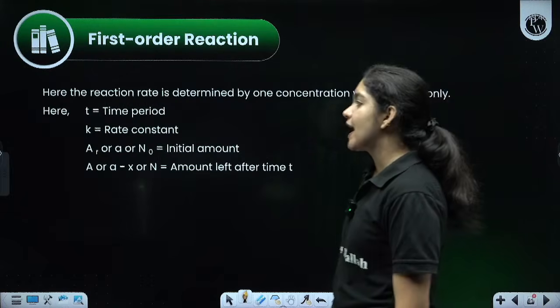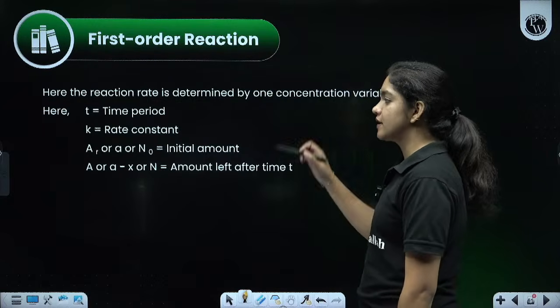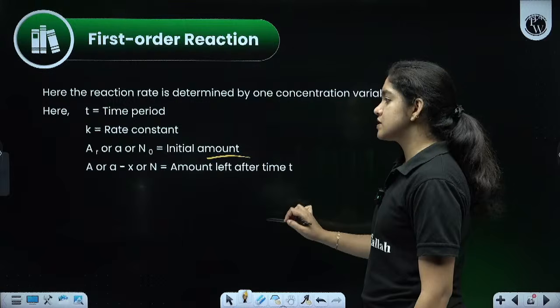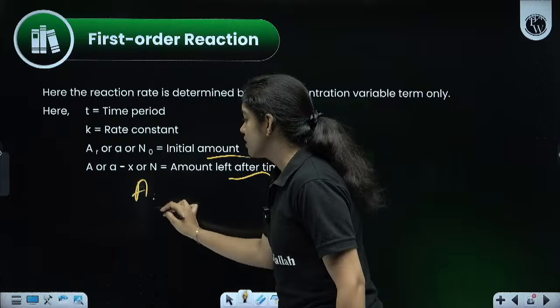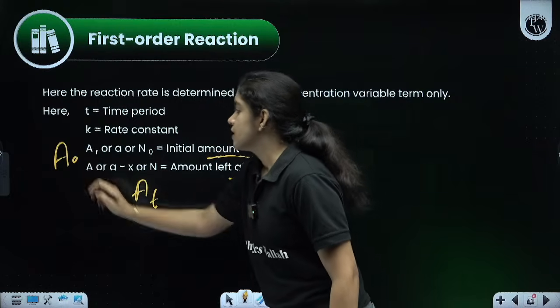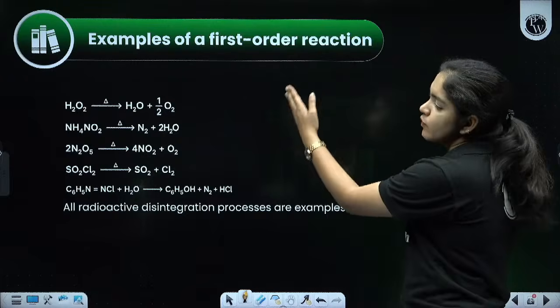And first order reaction, what is happening here? t is the time period, k is the rate constant, A0 or N0 is the initial concentration, and A is what is left after the time t. You can write At and this A0. So what will be the final equation? Like the previous one. And these are the examples for first order reaction.